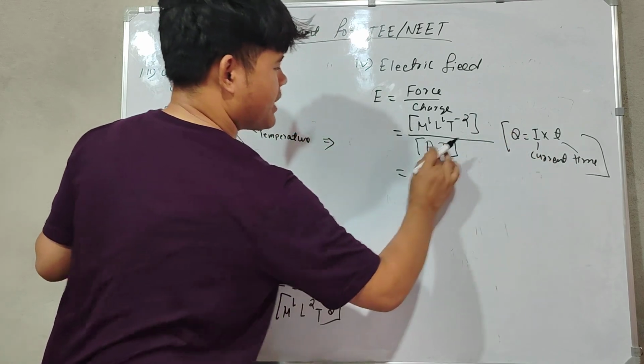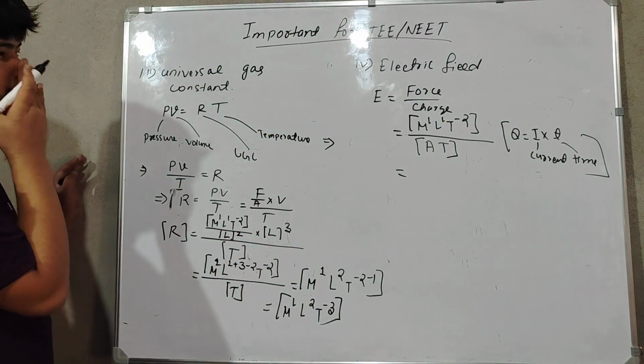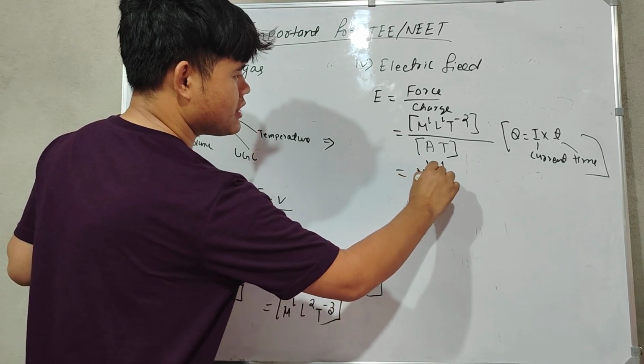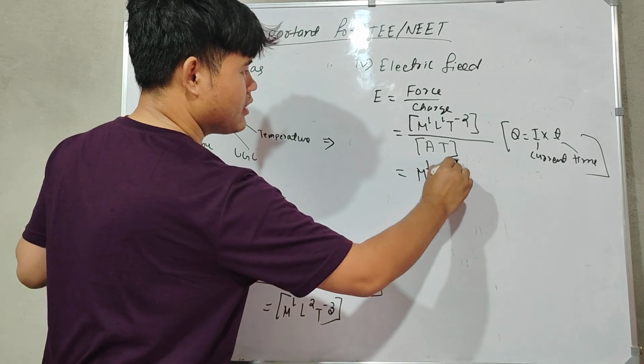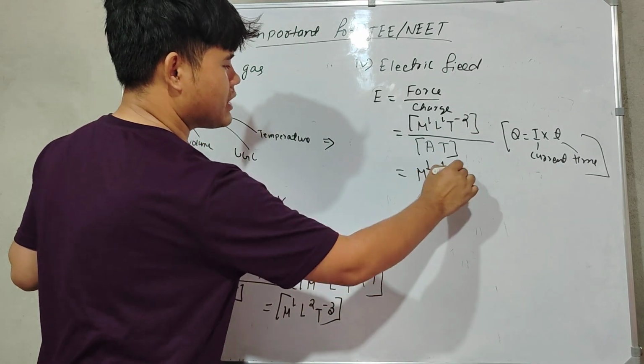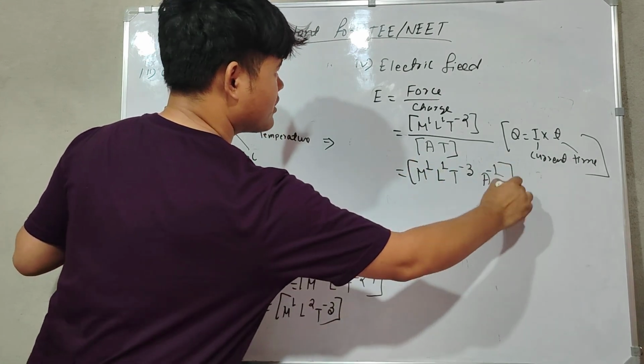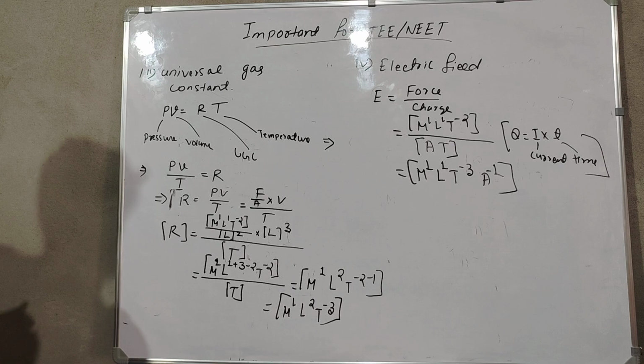So current is ampere and T is time. So now I can arrange it. M will remain as it is, L will remain as it is, T minus 2, and then this will also go minus 1, so minus 3, and then ampere will also have minus 1. So this is electric field.